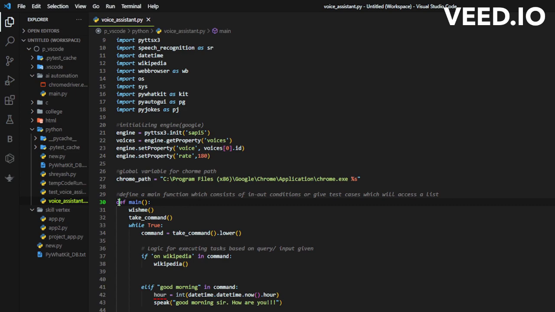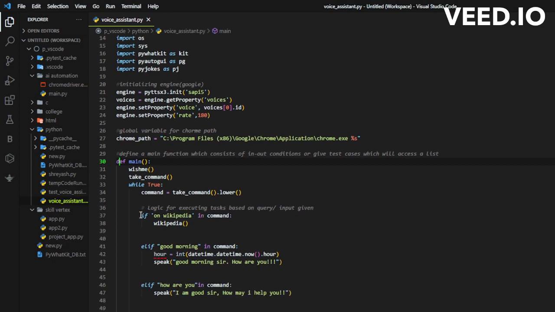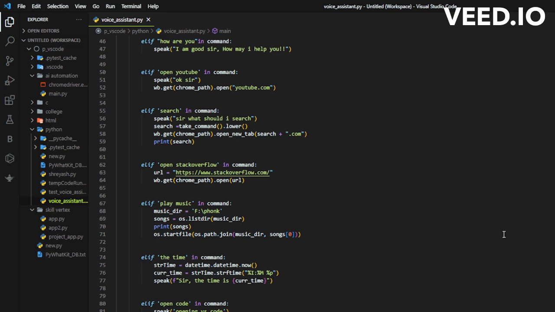In the main function, we have used a loop that keeps running until the program is terminated. Inside the loop, for voice commands from the user, we are using the take command function. It is used to perform actions based on the user commands such as searching on Wikipedia, accessing date and time, greeting someone, opening certain web pages or YouTube, listening to music, etc. In this function, we have used conditional statements like if, elif, and else to determine what actions are to be taken based on the voice commands by the user.